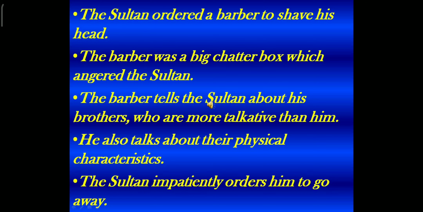The barber tells the Sultan about his brothers who are more talkative than him. He also talks about their physical characteristics. So we saw that the barber is not just telling the Sultan the names of his brothers, but he's also telling him about their physical characteristics. The Sultan impatiently orders him to go away.